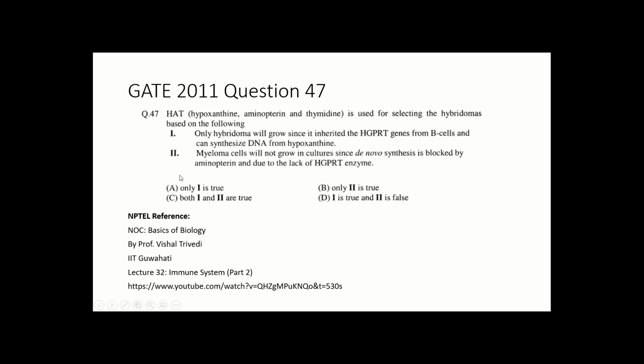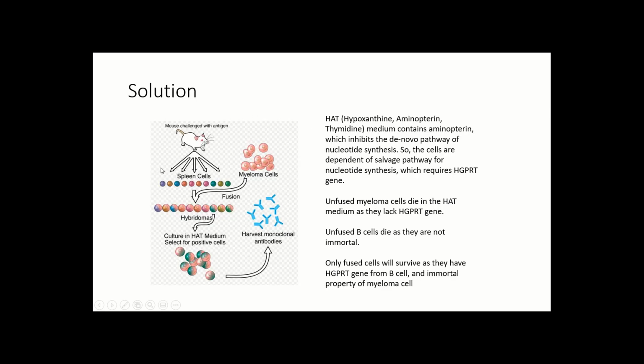So let's see what is the criteria for the selection of hybridoma cells. In this diagram you can see that this mouse was challenged with antigen, and after the antigenic exposure its spleen cells were collected, and from the spleen cells B cells were collected and fused to the myeloma cells, which are the tumor cells. Upon the fusing, the hybridoma will occur.